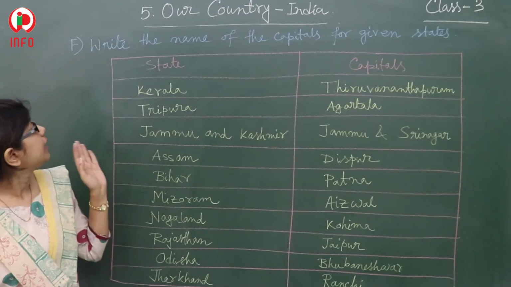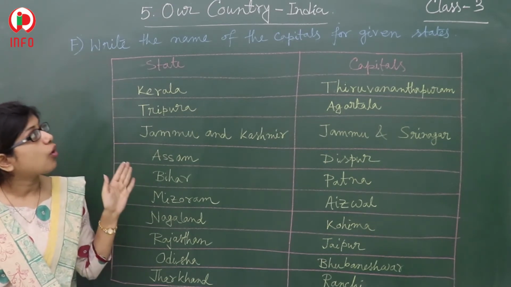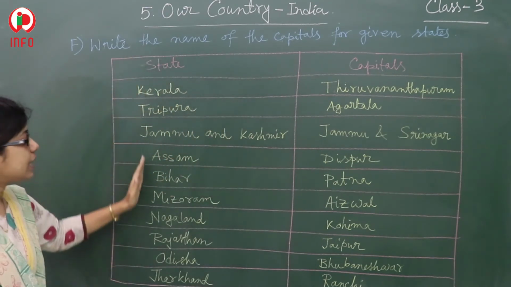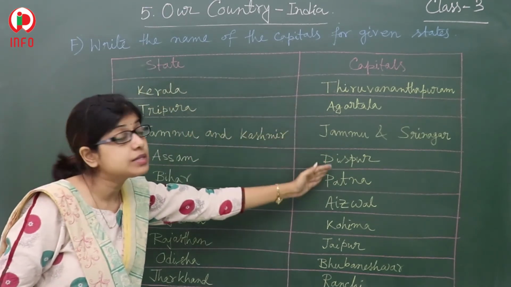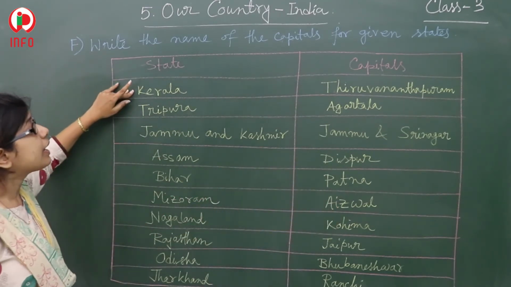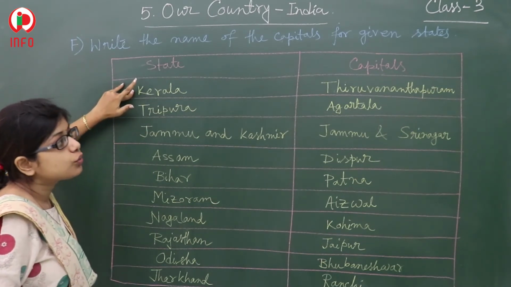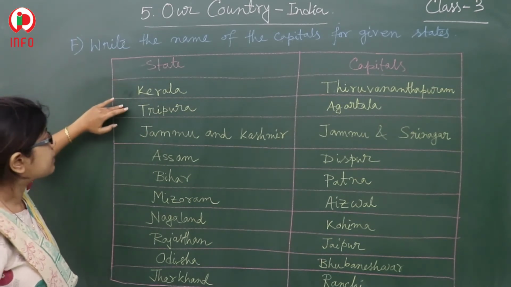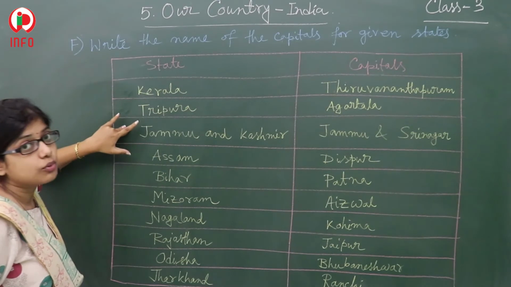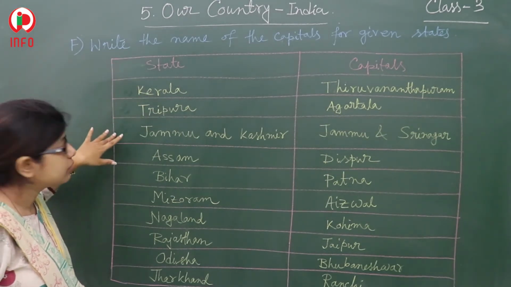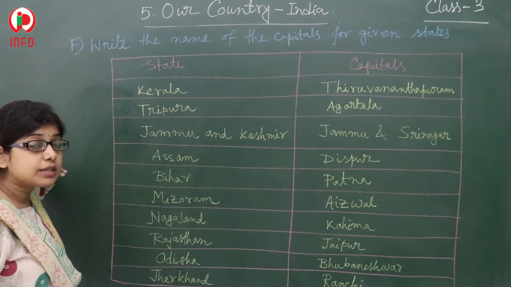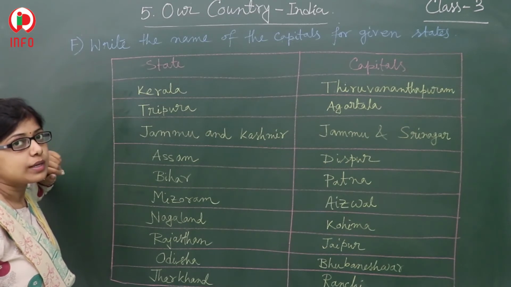Now we will discuss the F bit. Write the name of the capitals for the given states. Here the names of the states are given, and you have to write the capitals' names. Here you can see Kerala, its capital is Thiruvananthapuram. Next, what about Tripura? It is Agartala. What about Jammu and Kashmir? You know that it is not a state now. Jammu and Kashmir has two capitals: Jammu and Srinagar.